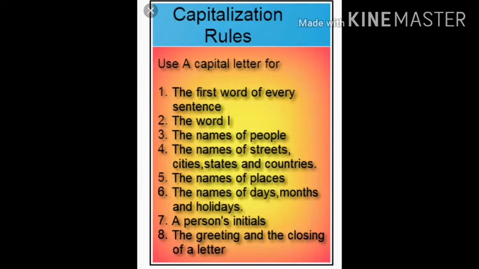Seventh, a person's initials. And eighth, the greeting and the closing of a letter. Now these are some rules of capitalization. We will discuss some of the rules in more detail.